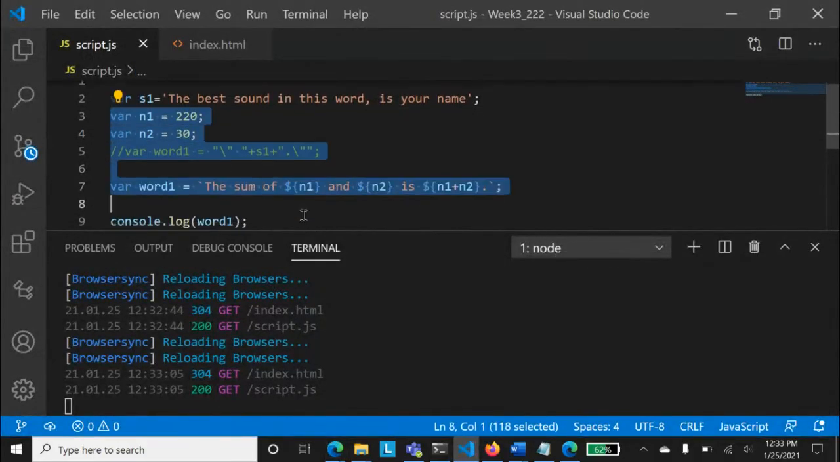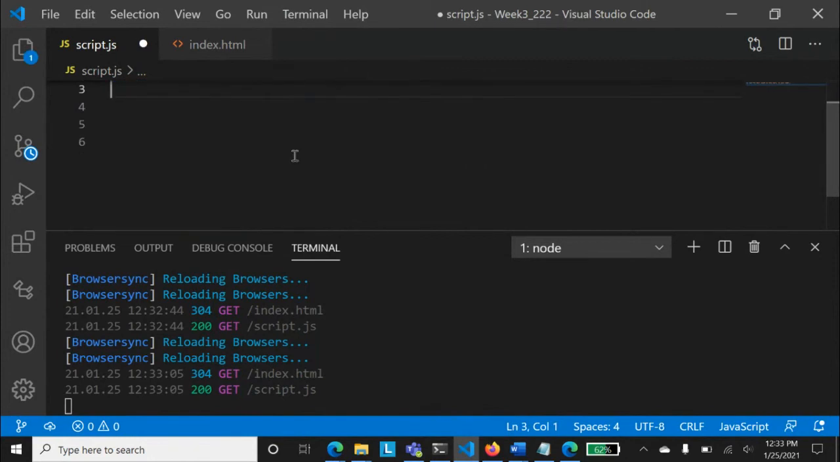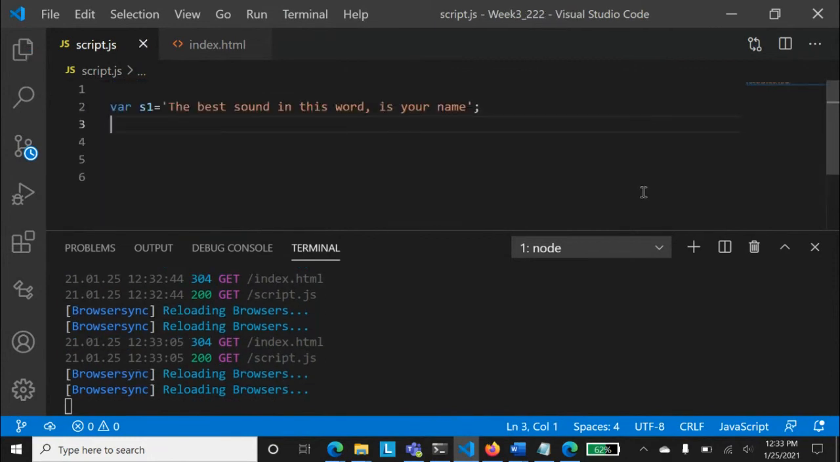Let me just remove all these things, and I'm hoping that you are copying everything. Now I want you to write a function that adds a period towards the end. There is no period.